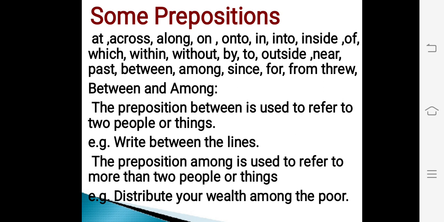The preposition between is used to refer to two people or things. For example, right between the lines. The preposition among is used to refer to more than two people or things. For example, distribute your wealth among the poor.